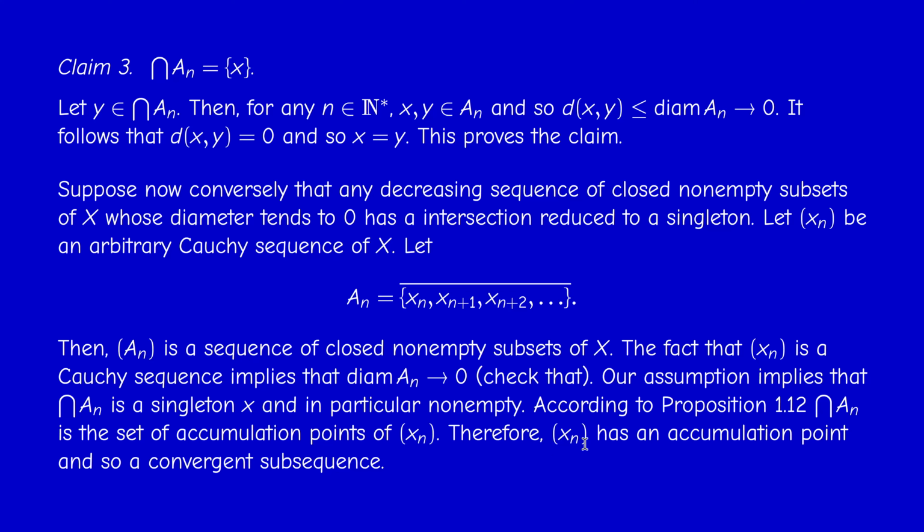But since (x_n) is a Cauchy sequence, we have a Cauchy sequence which possesses a convergent subsequence. Therefore, the whole sequence converges to x. Okay, and that's it. So we started with an arbitrary Cauchy sequence (x_n), and we proved that it is convergent. And this means that the whole space (X, d) is complete.